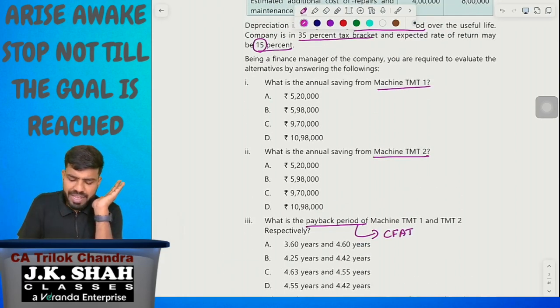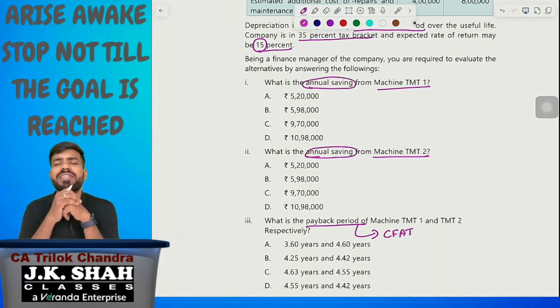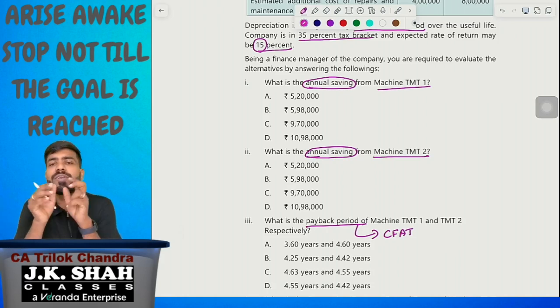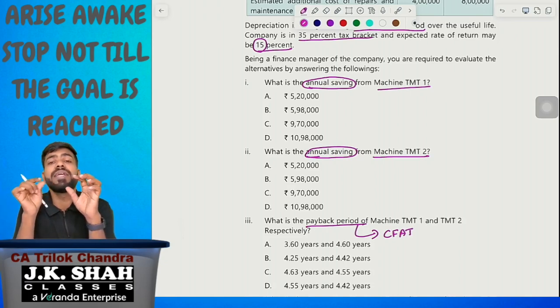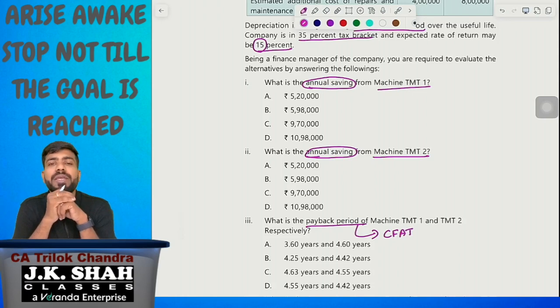First of all, they're asking annual savings, annual net savings. I will be calling it annual net savings. In this question, what is happening? They want to make a manual job into automation. When they are converting the manual job into automation, they're given 2 savings and 3 cost elements. If you net off the 2 savings total minus the 3 cost elements, we'll get PBDT. We'll be taking it as PBDT.